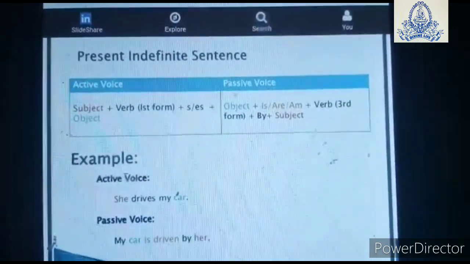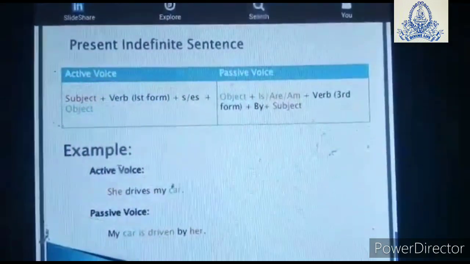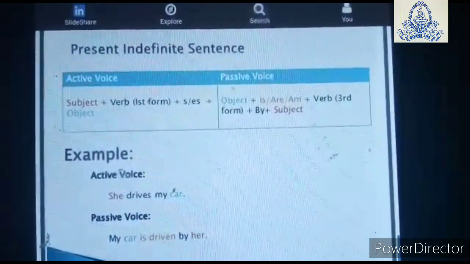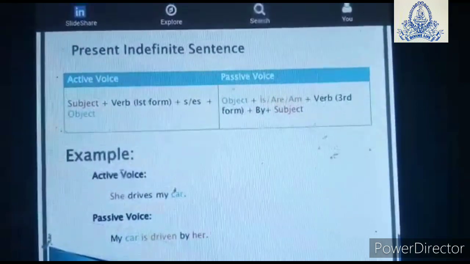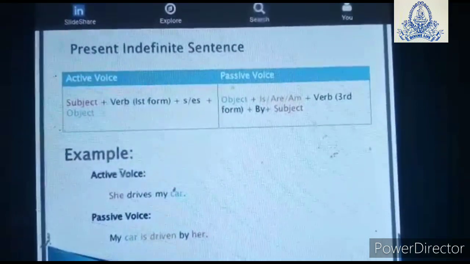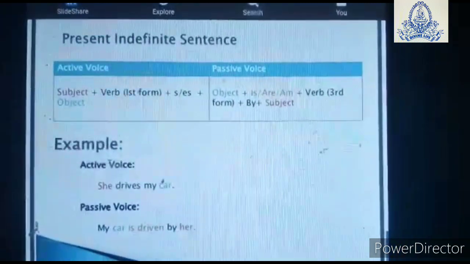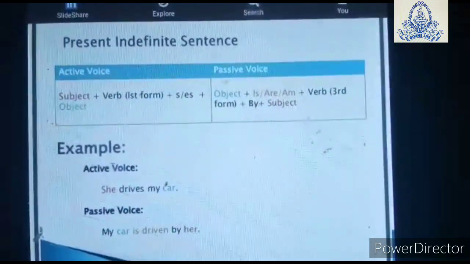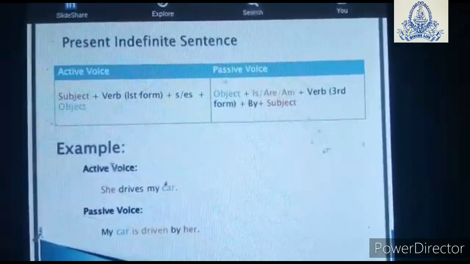Present indefinite sentence, right? When the sentence is in the first form, that is present tense. First, see: subject plus verb, that is s or es, and object. What will be your answer? That is passive. First is the object. If it is singular, you are going to write is.